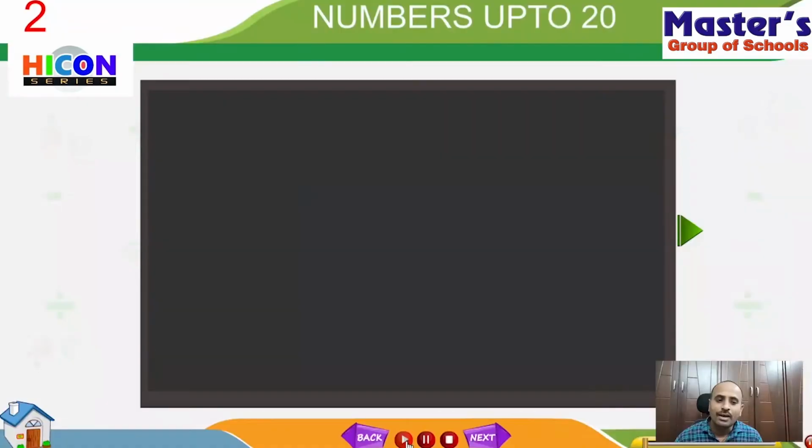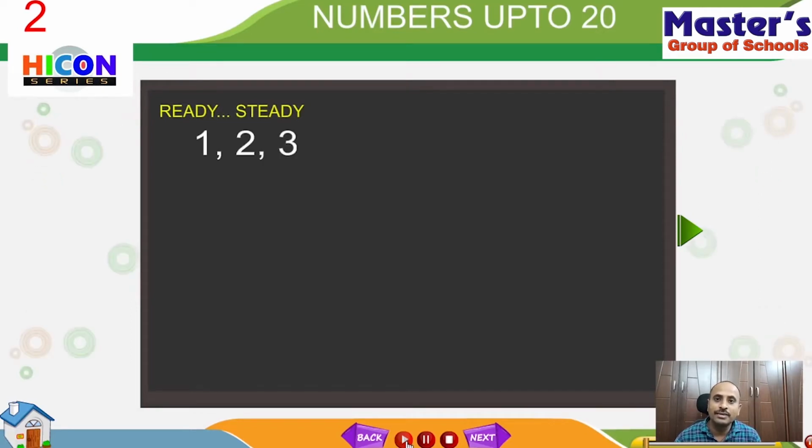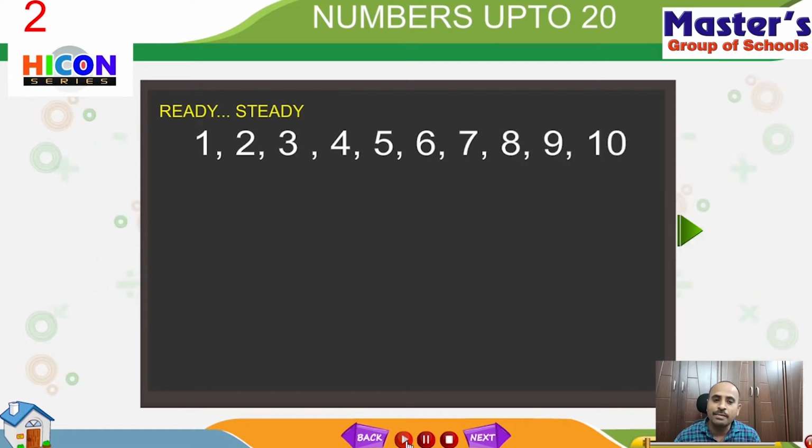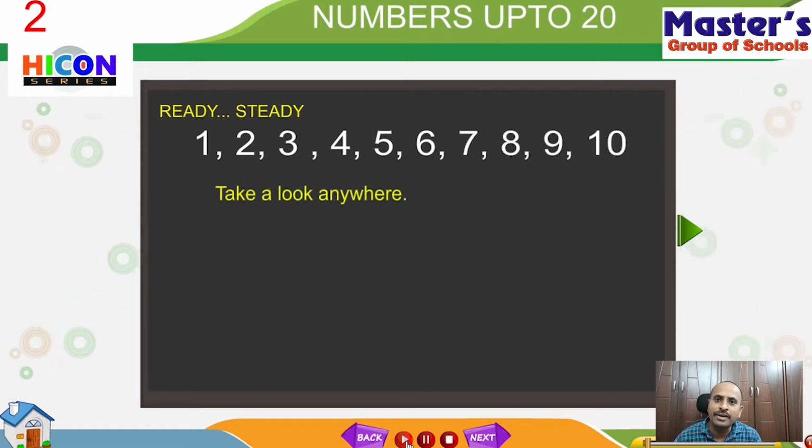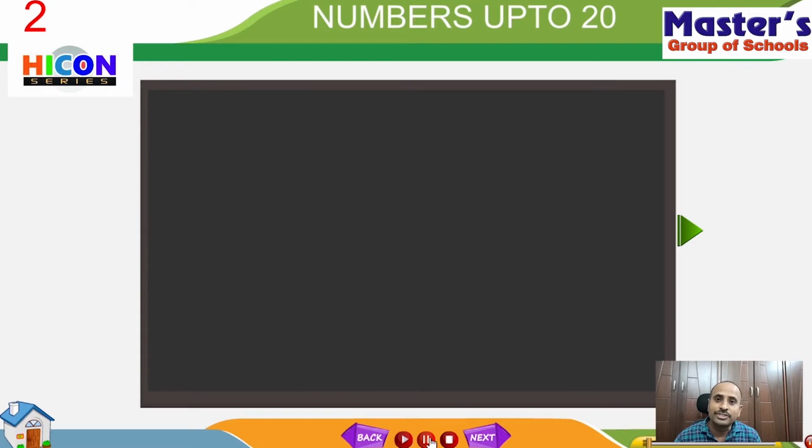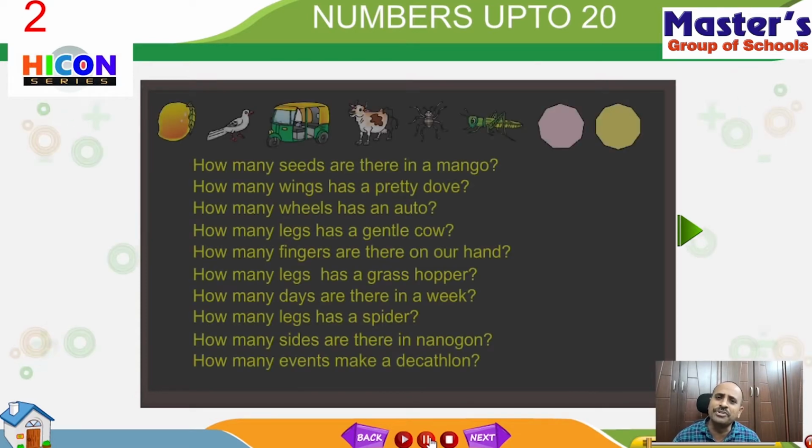Numbers up to 20. Ready, steady. 1, 2, 3, 4, 5, 6, 7, 8, 9, 10. Take a look anywhere, you will find numbers everywhere. So children, we will find numbers everywhere.